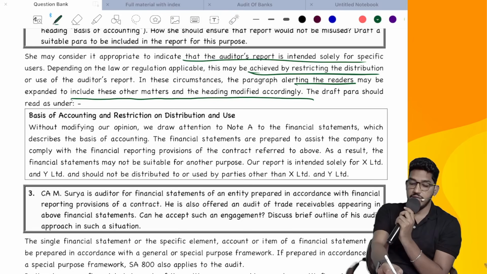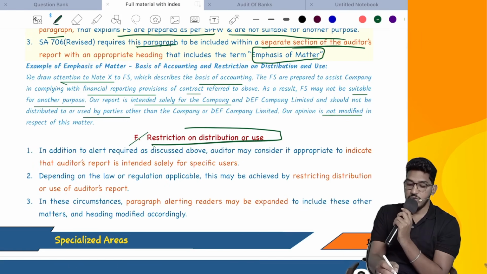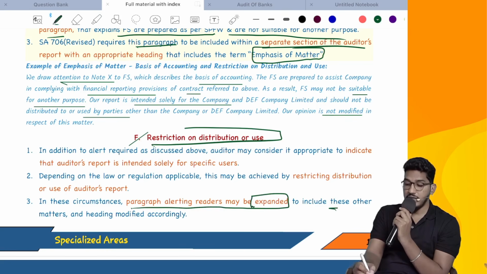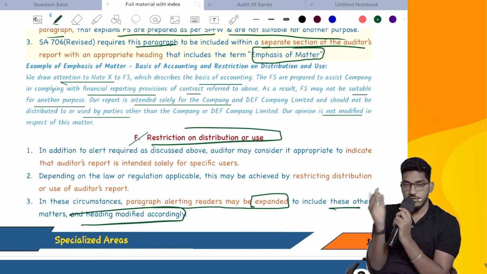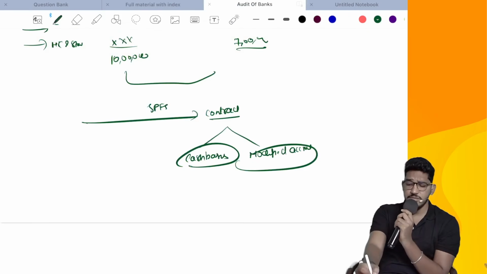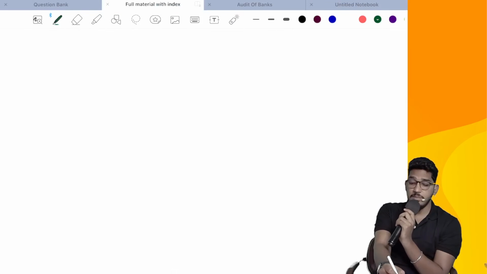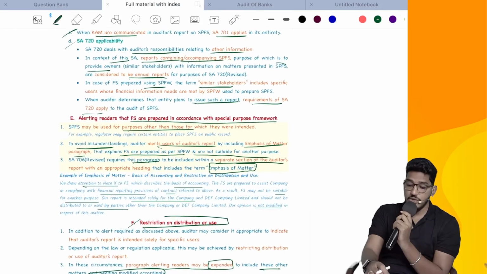Like they are referring to that last line, whatever we have read here. If you want to restrict the use or distribution, then in these circumstances the paragraph alerting the readers may be expanded to include those matters, and they are even asking us to modify the heading if required. If you are restricting the use, in addition to highlighting that, if you want, you can even modify that paragraph. Instead of using the heading of the paragraph as emphasis of matter paragraph, you can also use this paragraph.